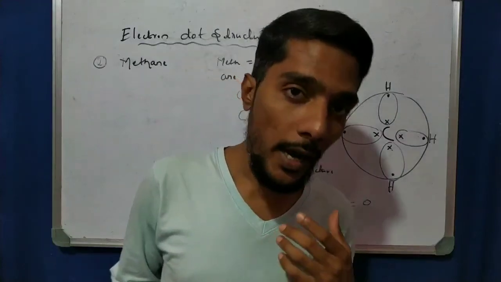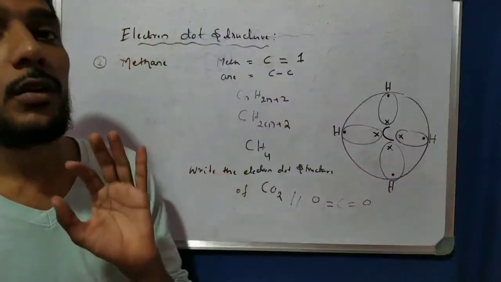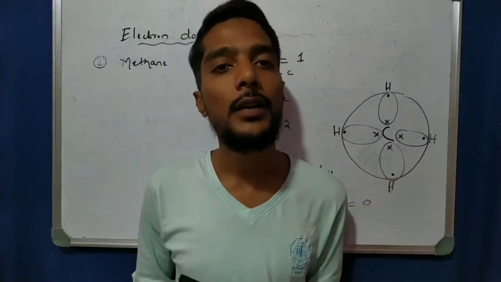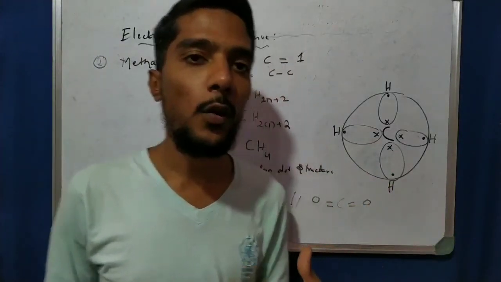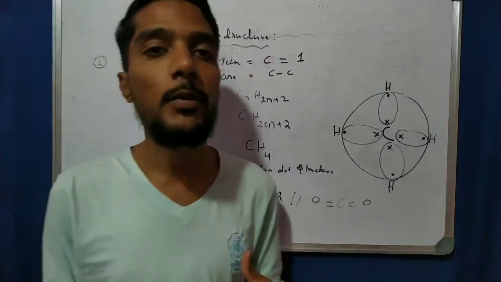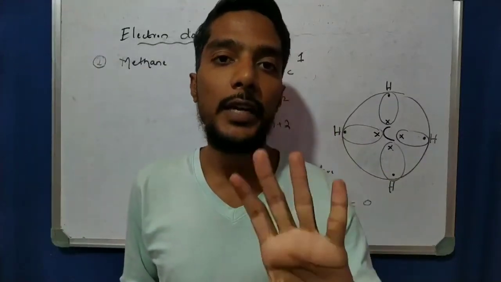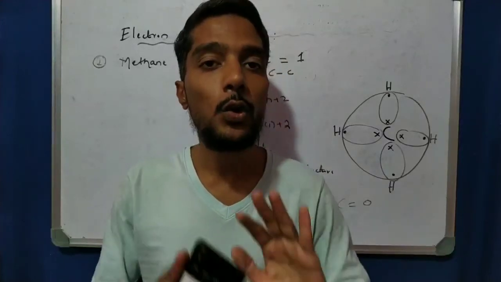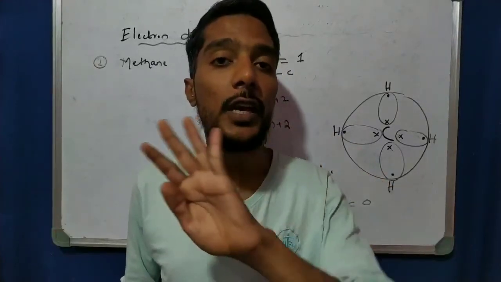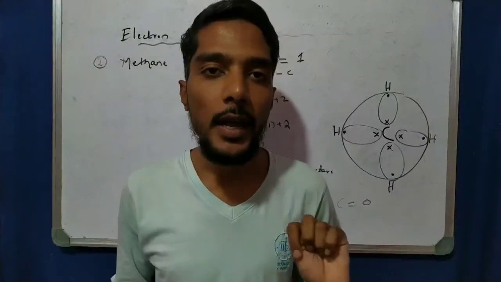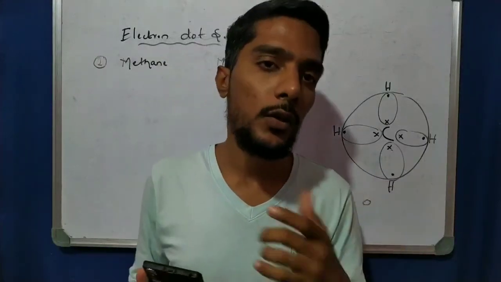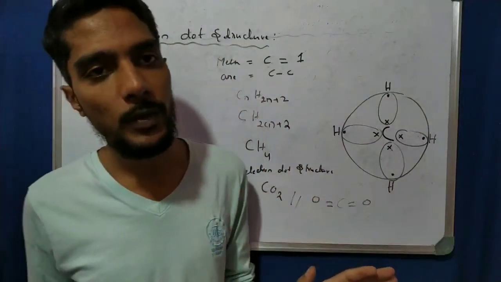We also learned the very important electron dot structures of methane, ethane and ethene: how the double bond forms, how sharing happens, and how carbon satisfies 8 electrons. Remember that carbon requires 8 electrons, so share in such a way that we get a total of 8 electrons on carbon, and hydrogen requires 2 electrons, so share so that we get 2 electrons. This is a very important concept, right?